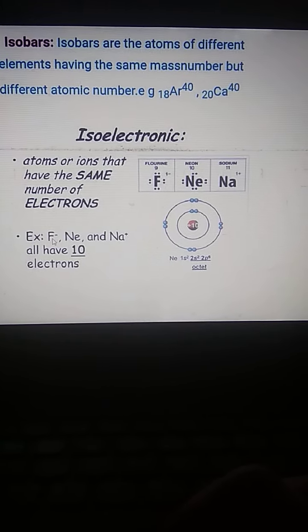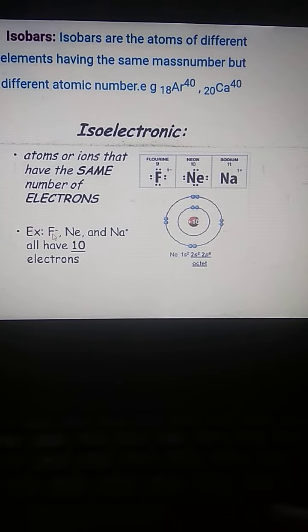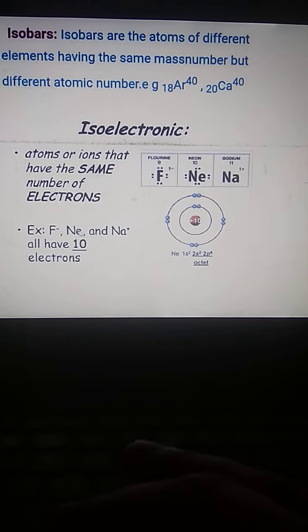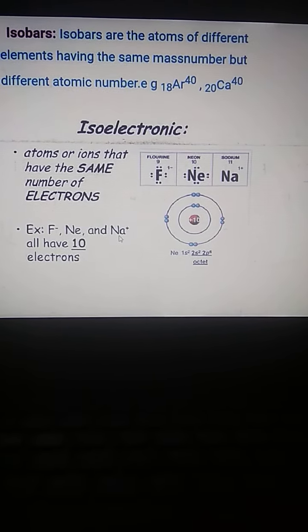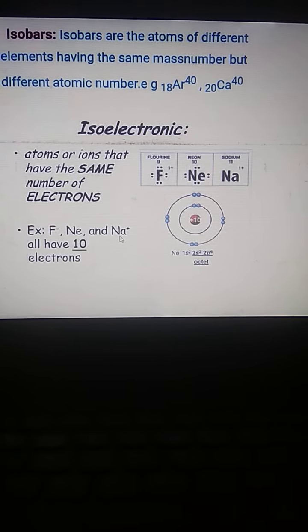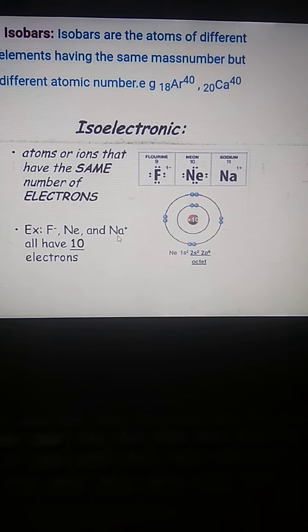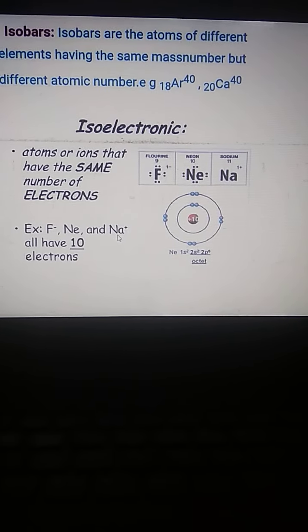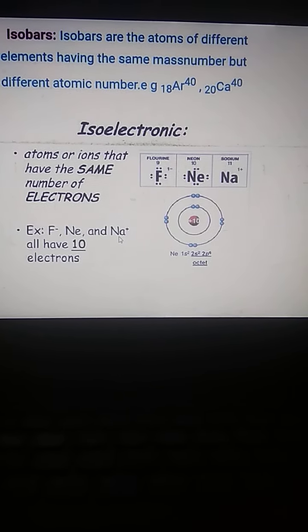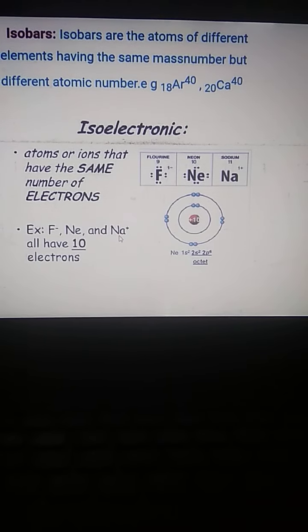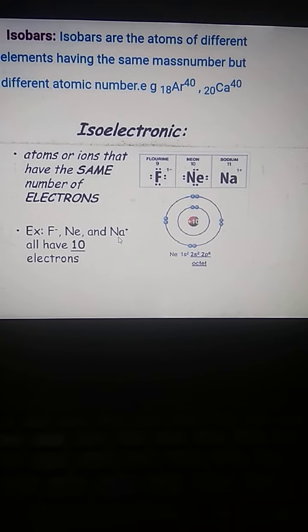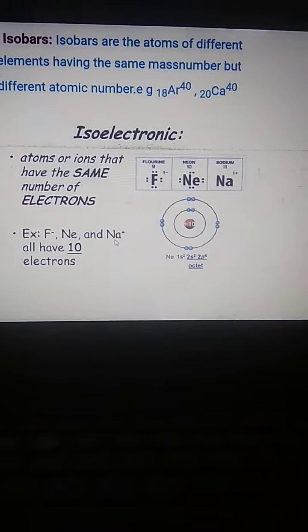But there is one negative charge on fluorine, which means one will add up to 9, and it will come out to 10. Similarly neon has 10 electrons, and Na positive: the atomic number of sodium is 11, and Na positive means 1 is to be deducted from it, so it will come out to be 10. So the number of electrons in these three cases is 10, which means these three are isoelectronic species.